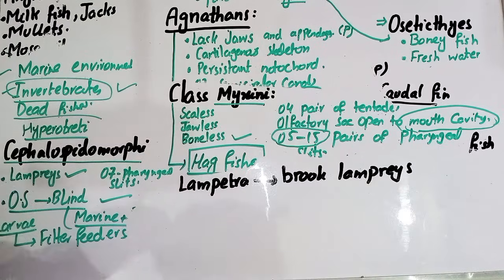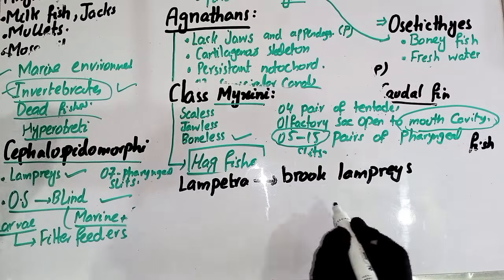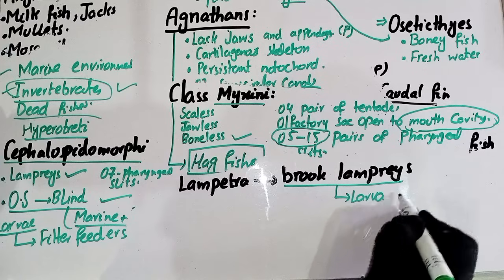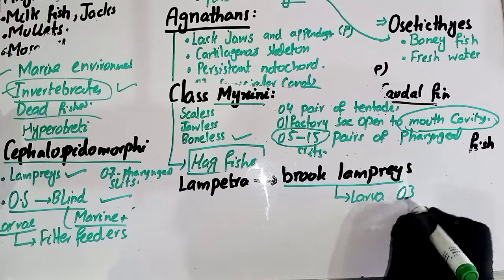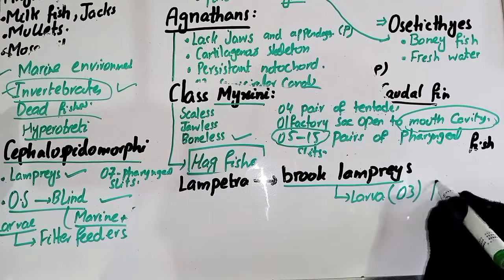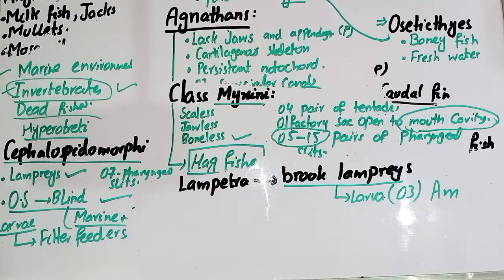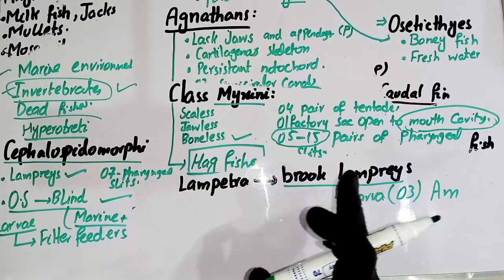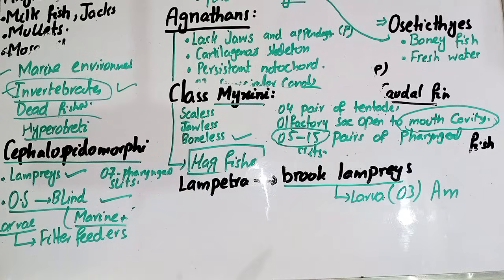The larva of the brook lampreys lasts for 3 years, and the name of that larva is important. Actually, larval questions are important regarding the phylum Mollusca, because in phylum Mollusca different sorts of larvae, veliger larva and other larvae, are formed.